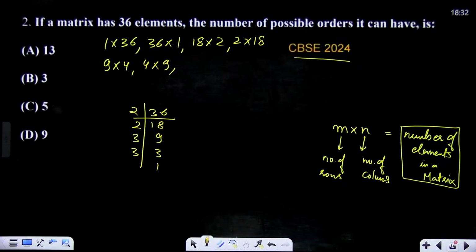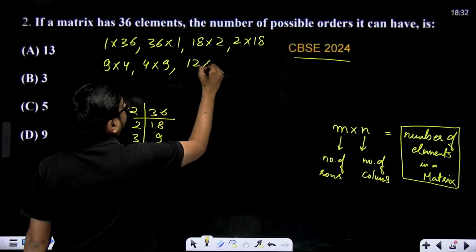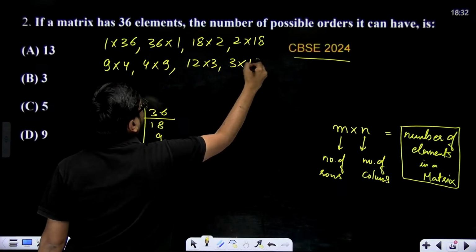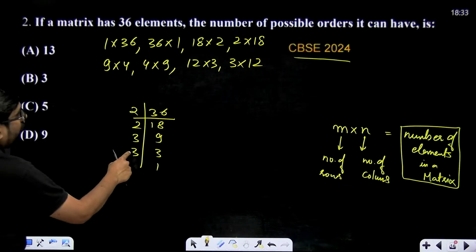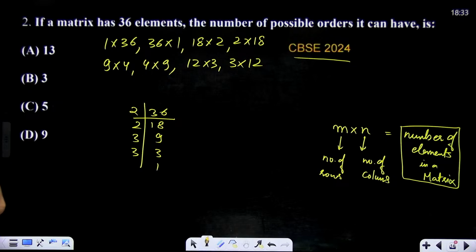Then 12 multiplied with 3 and 3 multiplied with 12. Anything else which is remaining? 2 and 18, 18 and 2 we have done.